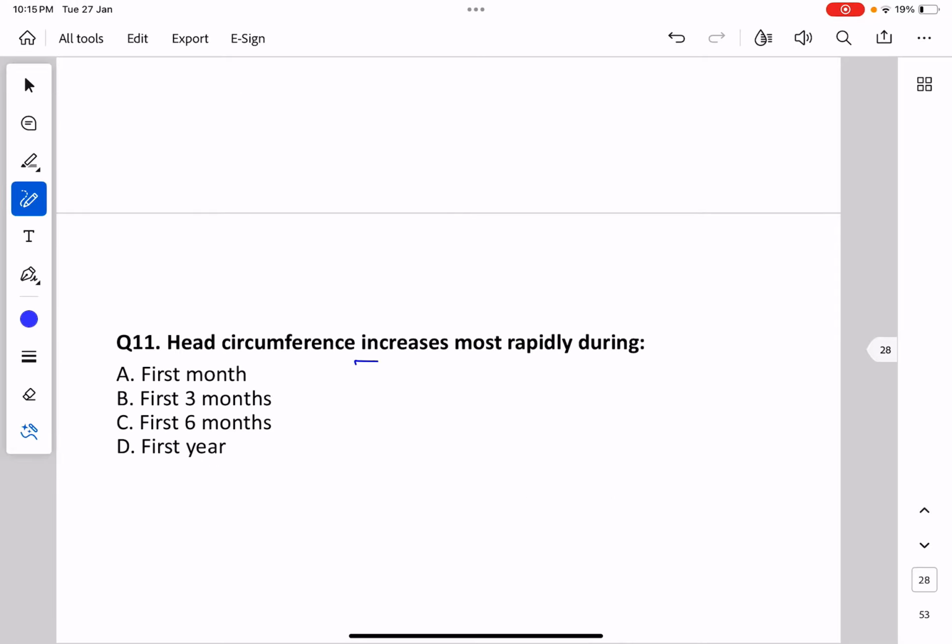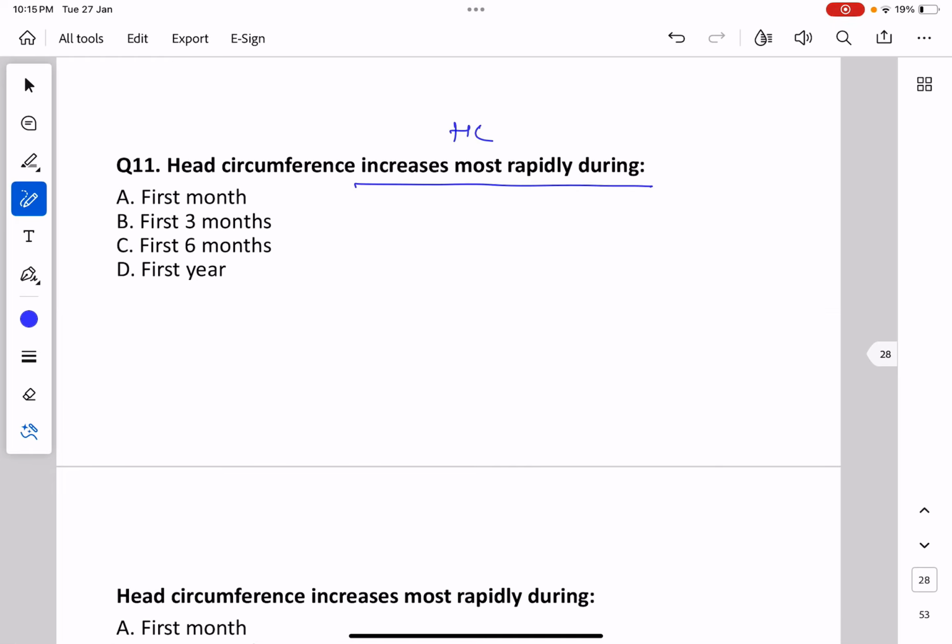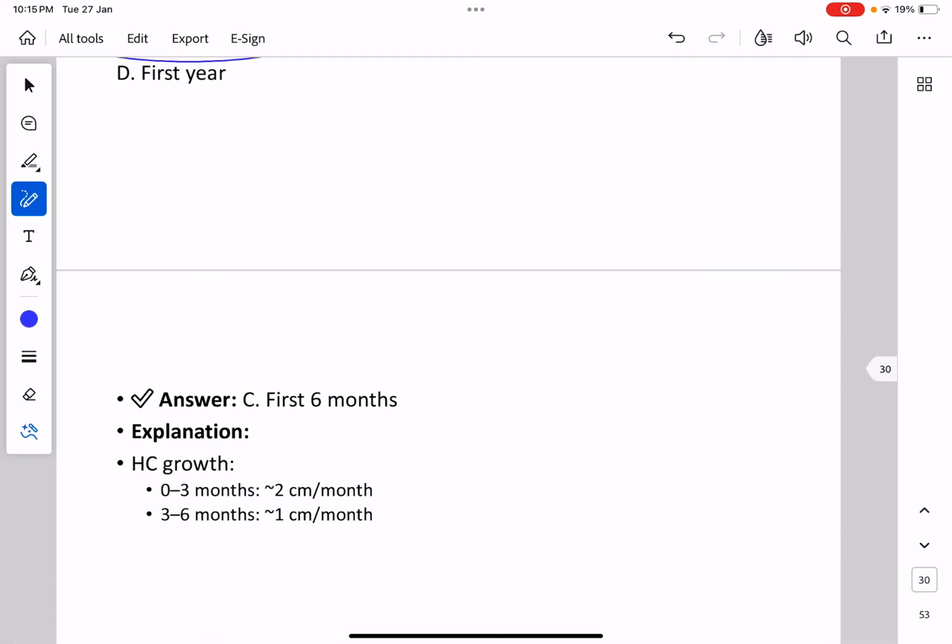Now, head circumference increases most rapidly during which period? The answer is the first 6 months of life. This is quite a tricky question. In the first 3 months also it increases rapidly, but overall, if we go through the stages of life, for the first 6 months it increases rapidly. So the appropriate answer in this MCQ is first 6 months. Just after seeing the first or second option, don't take those answers. First 6 months is the cumulative head circumference growth.